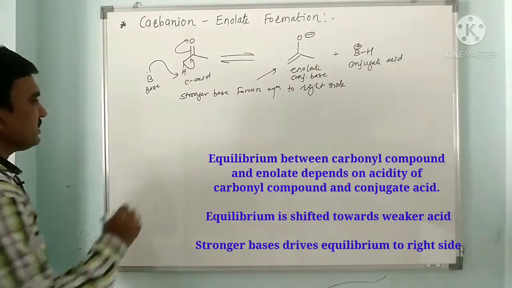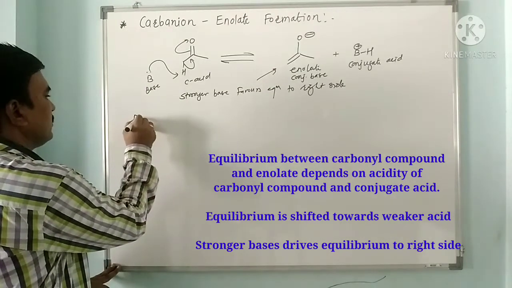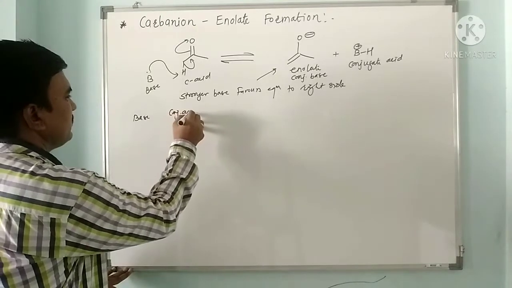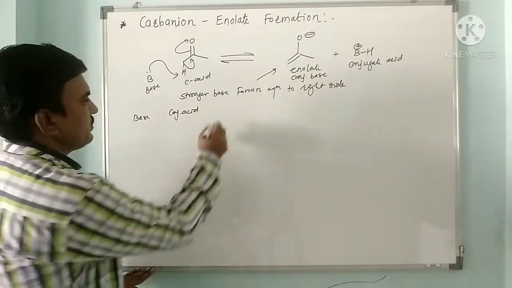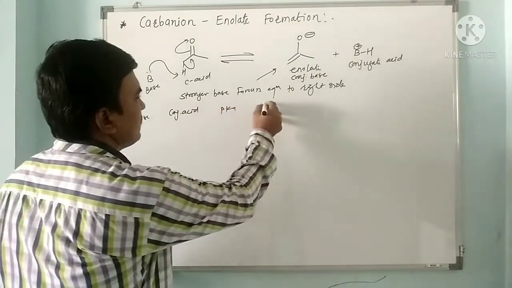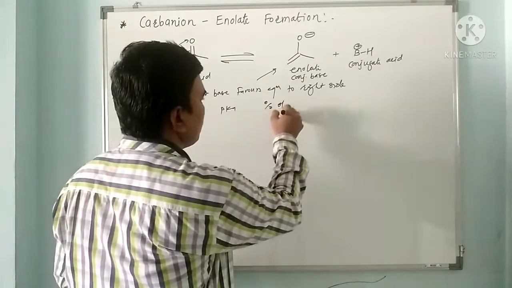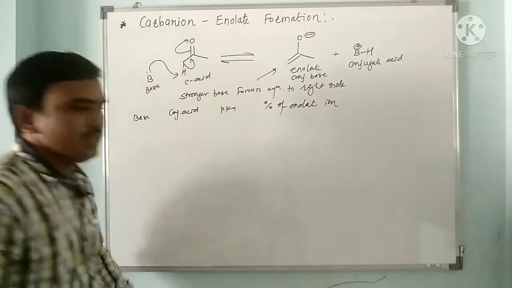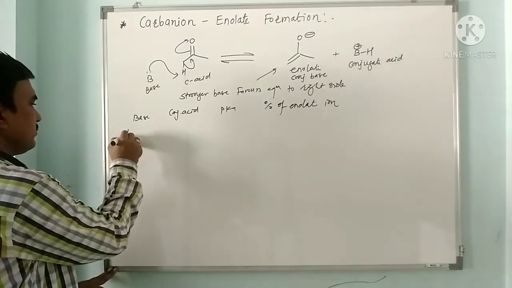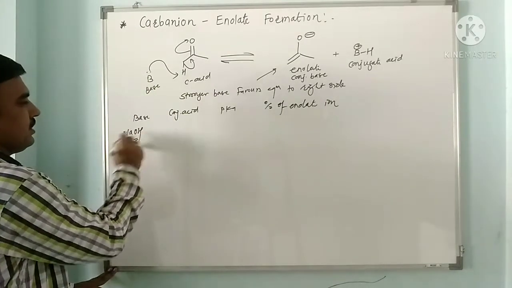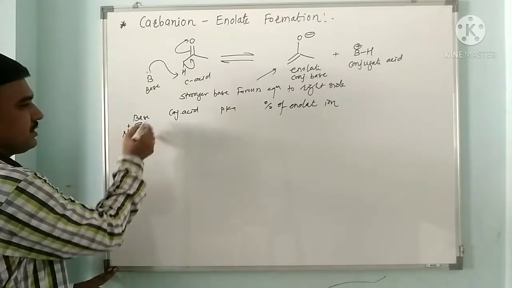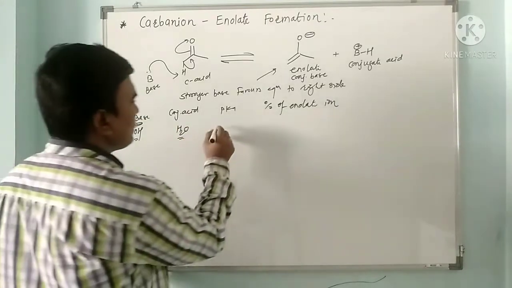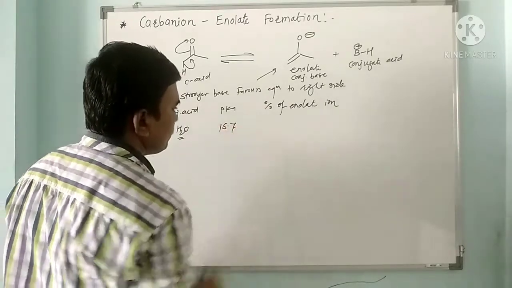If you look at different bases such as NaOH, their conjugate acids and pK values, you can see the percentage of enolate ion. With simple sodium hydroxide, when NaOH takes a proton, it forms water, which has a pK around 15.7.